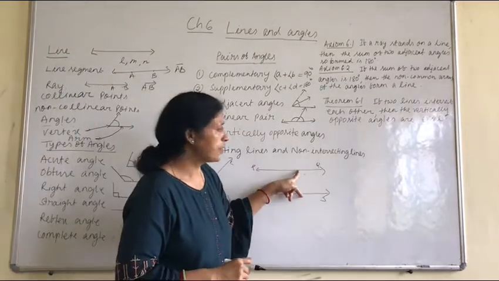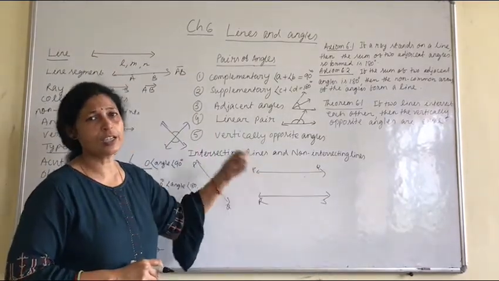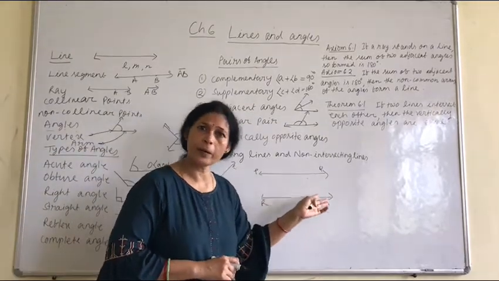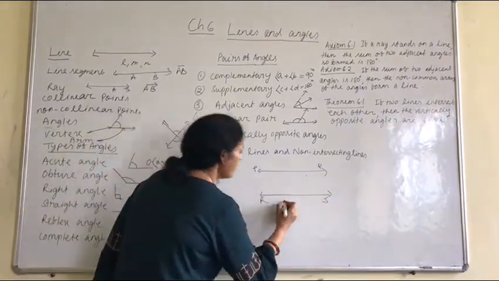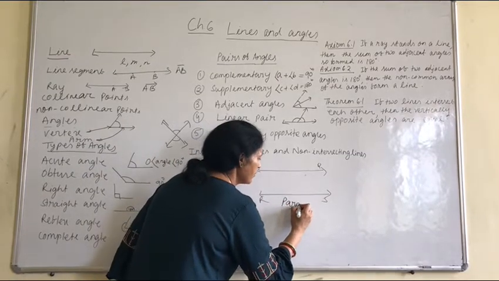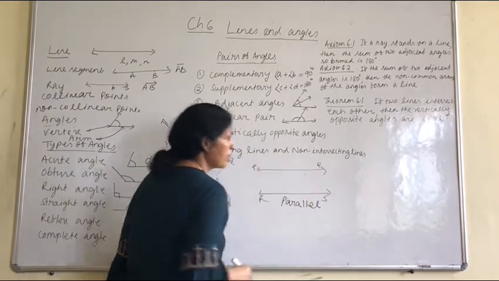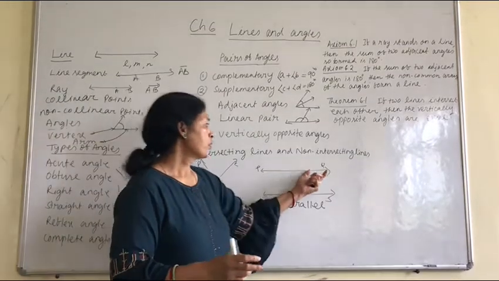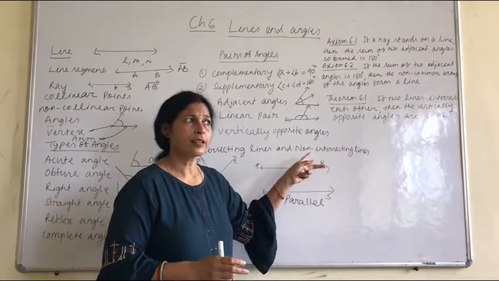If two lines do not intersect, then they are said to be parallel lines. If two lines are not intersecting, they are called parallel lines.